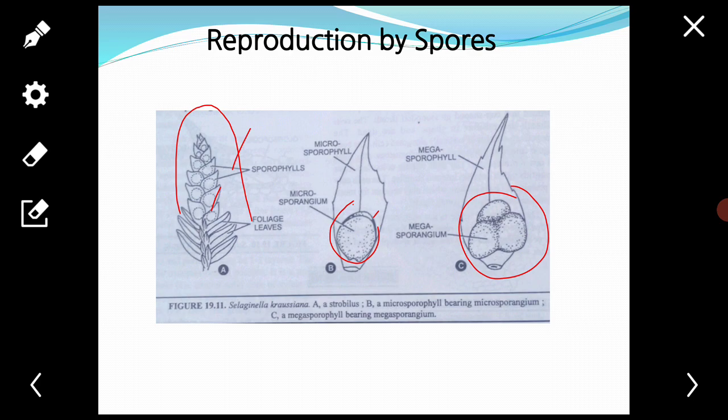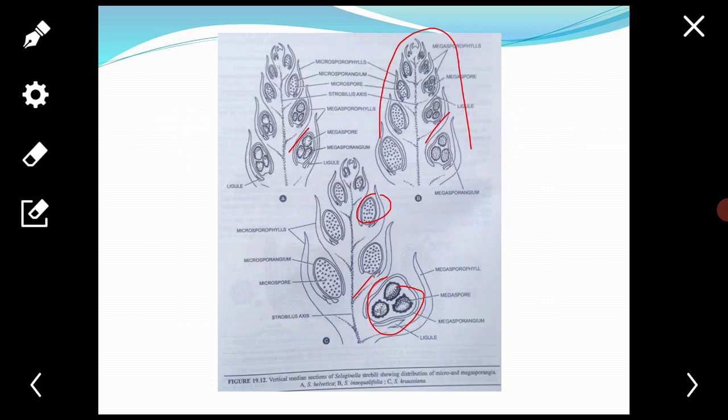It is also called a sporangiferous spike. The strobilus or the cone consists of a central axis, this is the central axis, on which the microsporophylls and megasporophylls are arranged.